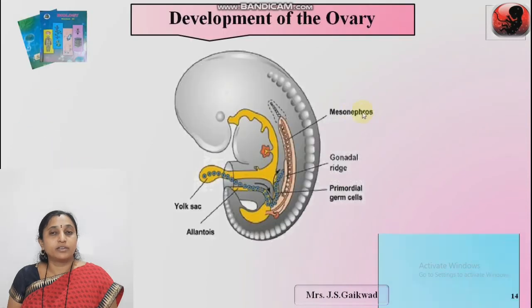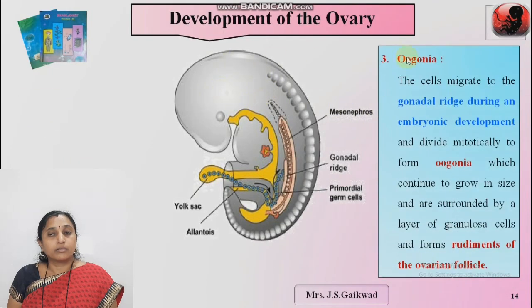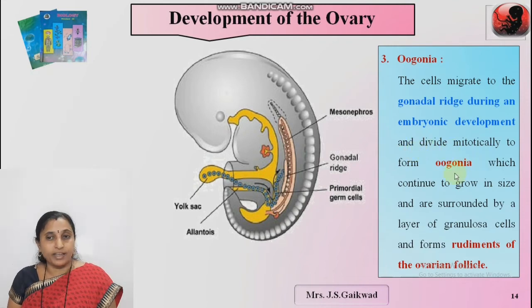Now the next image is the embryo, oogonia. Okay, immature ova further develop into oogonia. These cells, which cells? Endodermal cells of the yolk sac migrate to the gonadal ridge during embryonic development. Okay, all this happens in the uterus of the mother, the pregnant woman. The cells migrate to the gonadal ridge during embryo development, and these endodermal cells divide mitotically and form oogonia.